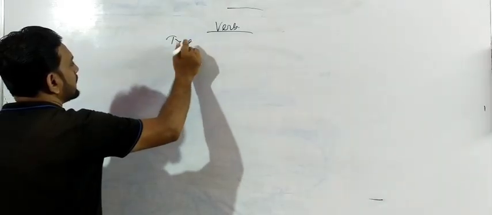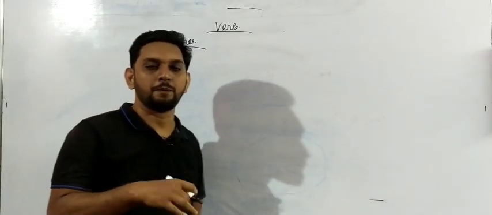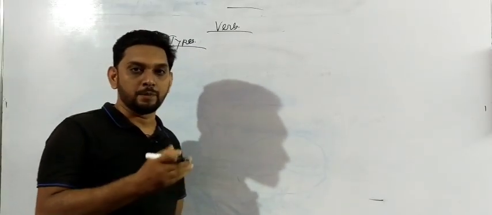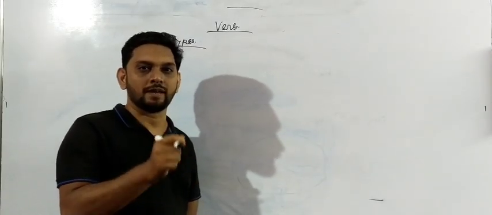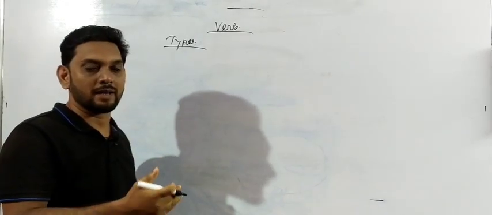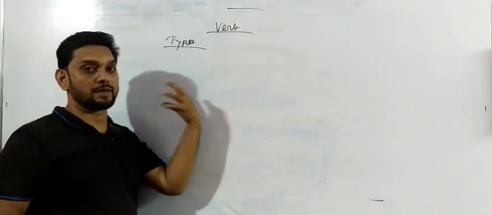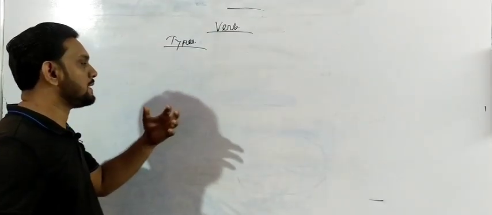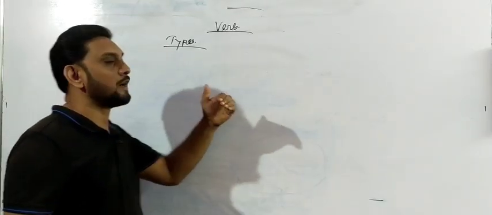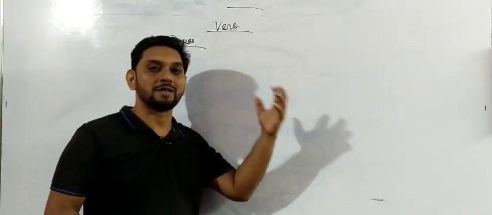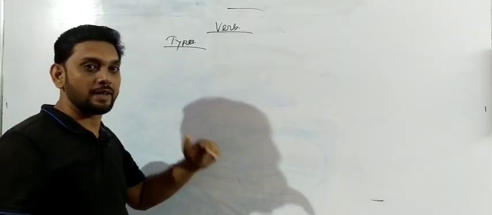What are the types of verb? I think all of you have seen the previous videos, and those who have not seen them yet, please visit my previous ones and get all those videos, then come back to this video, then you can understand it better. Otherwise, do you know, unless you define verb properly, you cannot understand the types. So you should understand how to define verb, and also the meaning of state of being, state of possession, action of doing, and action of happening. All those portions are very important.